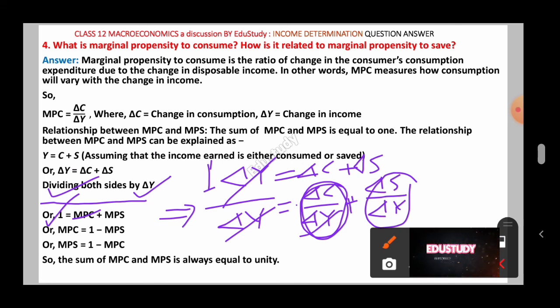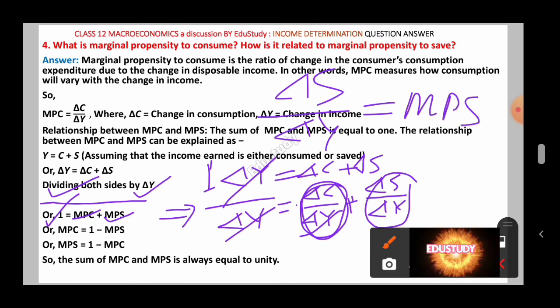That means this is the MPS. MPS means marginal propensity to save, which is the ratio of change in the consumer's saving due to the change in the disposable income. So therefore you may write del S by del Y, that is equal to MPS.